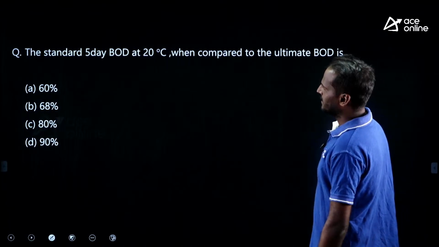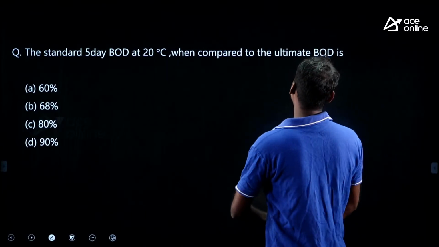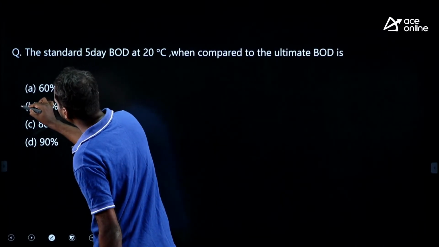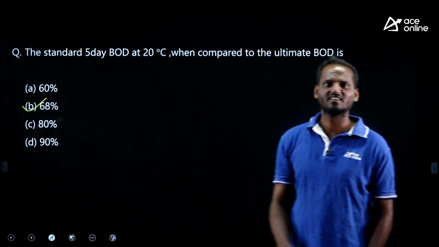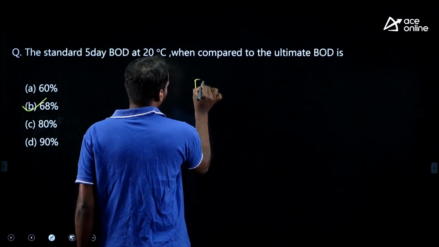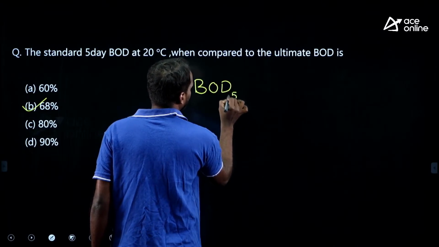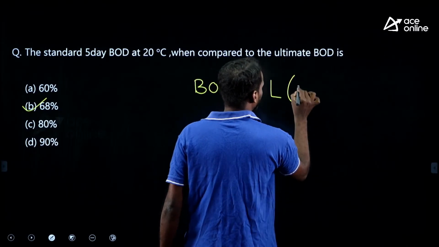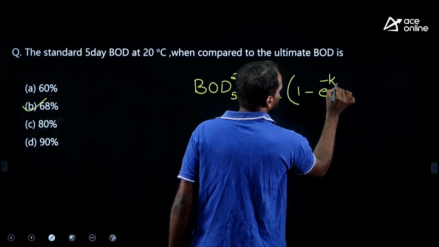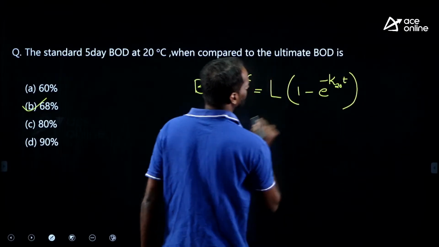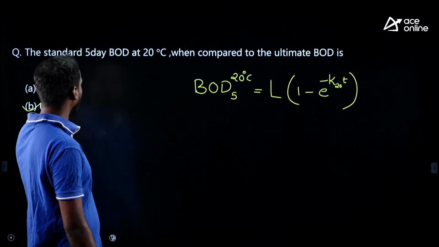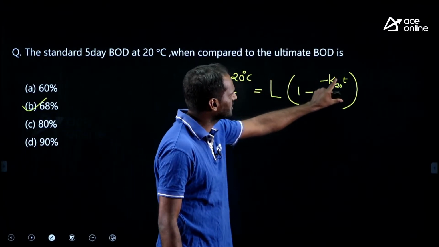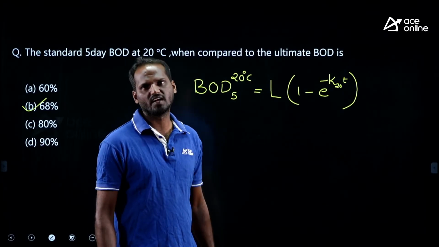Next, the standard 5-day BOD at 20 degree when compared to the ultimate BOD is, standard question, 68%. As you all know, 5-day BOD at 20 degree centigrade is equal to ultimate BOD L into 1 minus e to the power of minus k20 into t, right. This is the known formula to you. What is asked, the standard 5-day BOD when compared to the ultimate BOD, what is its fraction? Generally 68% you will get, 2/3, right.